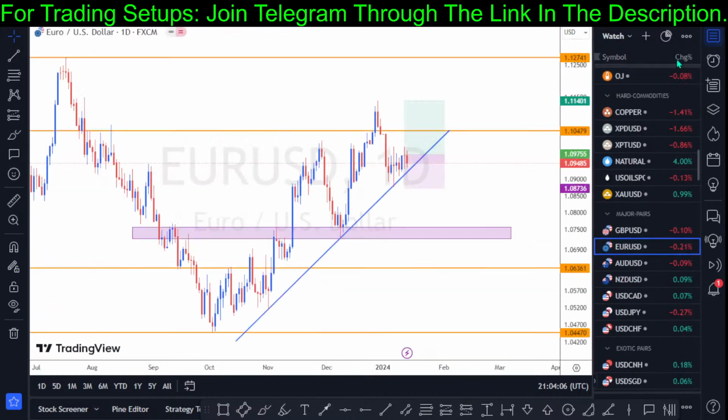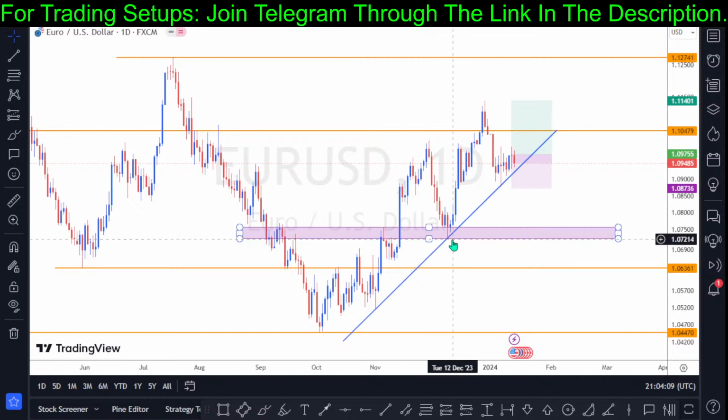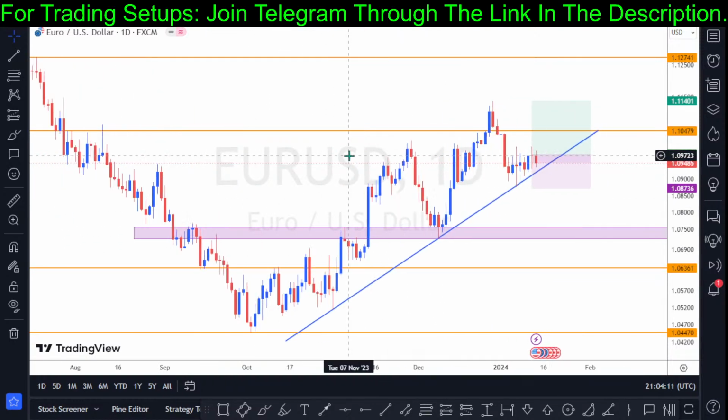Euro paired against the USD. This is what I have on my price chart. I still have the bullish swings active.